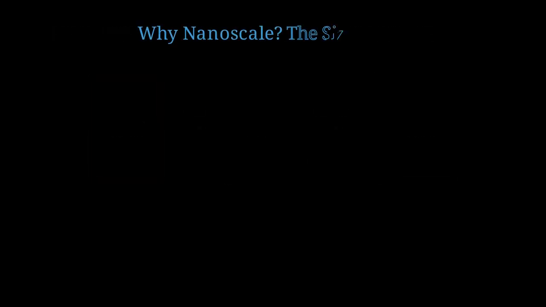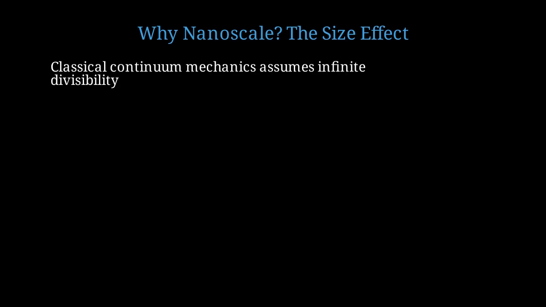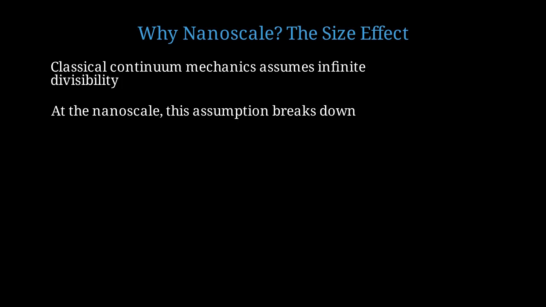Now let me address a crucial question. Why does the nanoscale matter? Why can't we just scale down macroscopic structures? Classical continuum mechanics treats materials as infinitely divisible. It assumes that material properties remain constant regardless of sample size. But at the nanoscale, this assumption breaks down. We enter a regime where size-dependent effects become dominant.